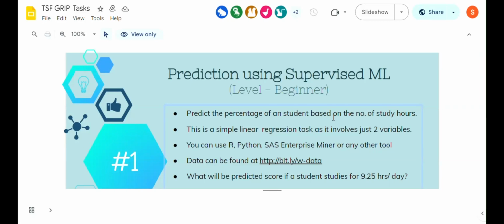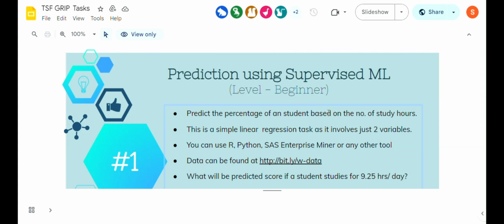Hello, this is Shahma Maria, and today I'm going to tell you about a simple project that I've done on prediction using supervised machine learning. Here it is a beginner level project, and let's see what the problem statement is.